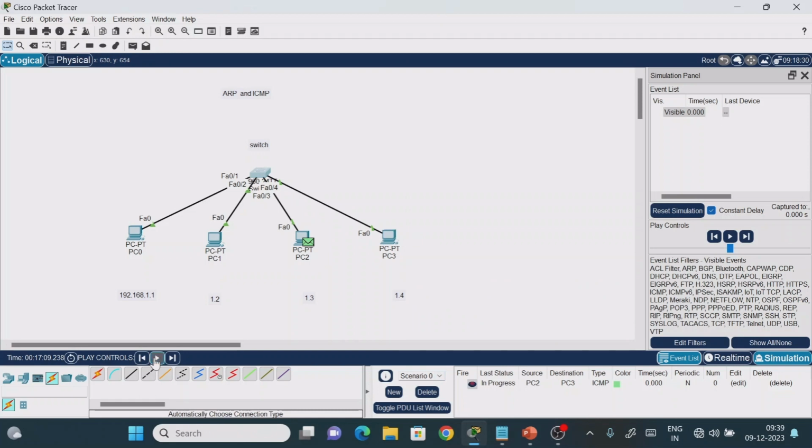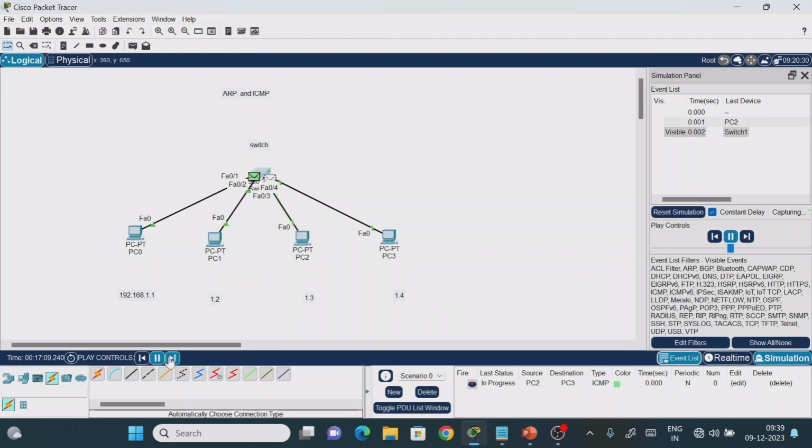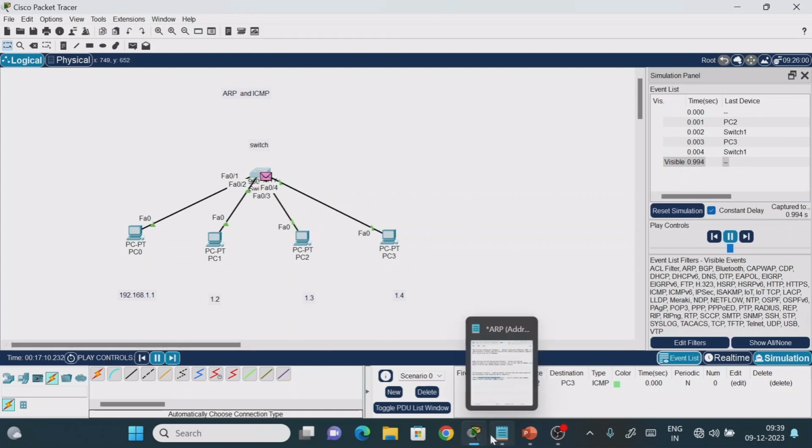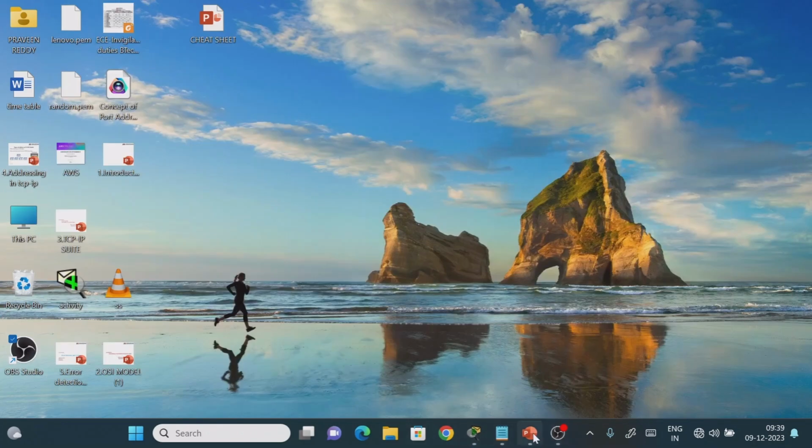Suppose for example I click here, which protocol is going? ICMP. So the message is being sent through the switch. Once it is done, now see that again we are getting the reply back, so the ICMP protocol works, right? So this is the practical understanding of the internet protocol.